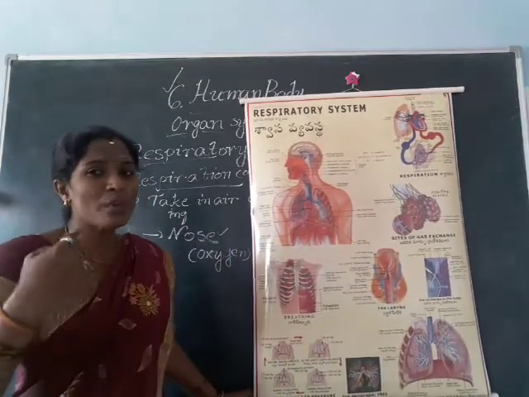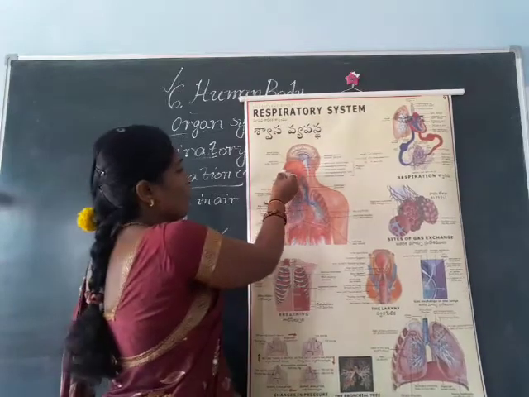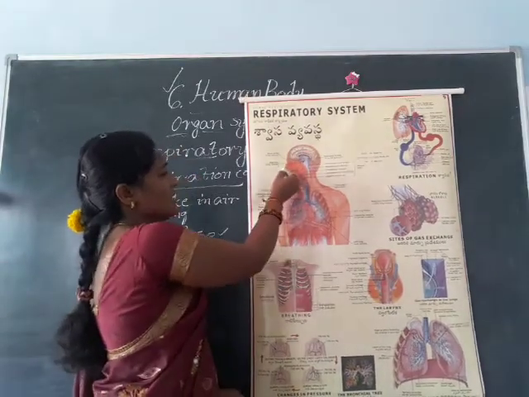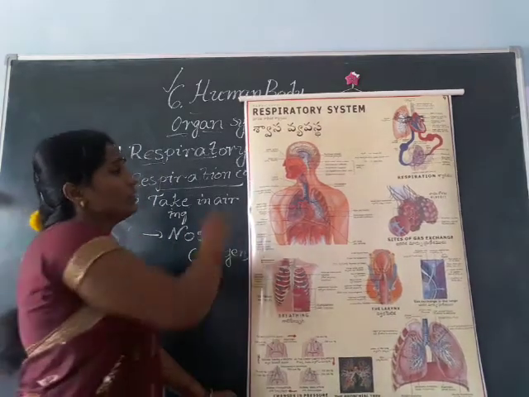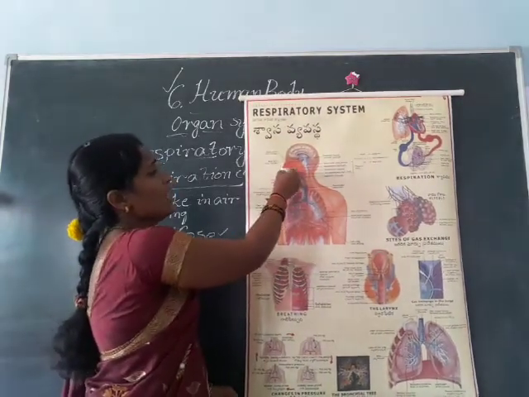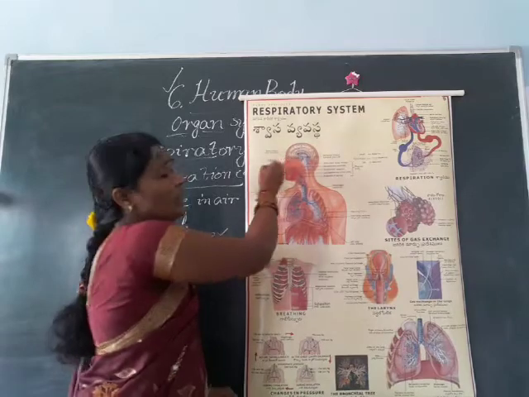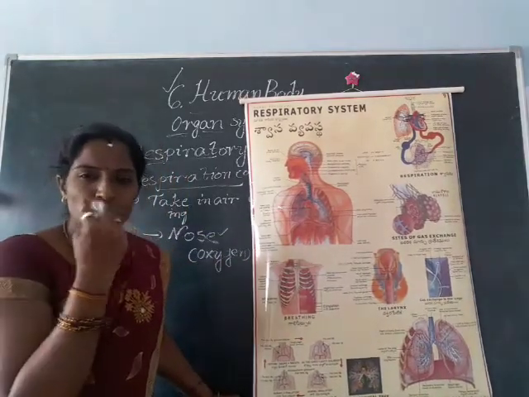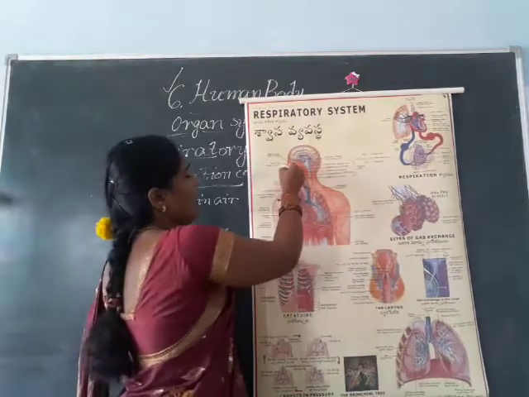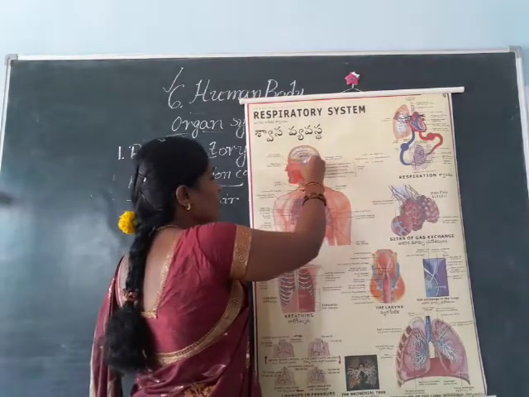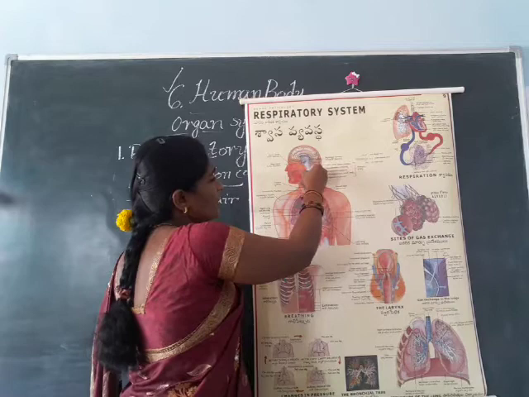Once you observe your nose, here I want to explain with this picture. This structure we call the nose. The fresh air or oxygen will enter through the nostrils. We have two holes that we call nostrils. Then this fresh air goes through the windpipe.